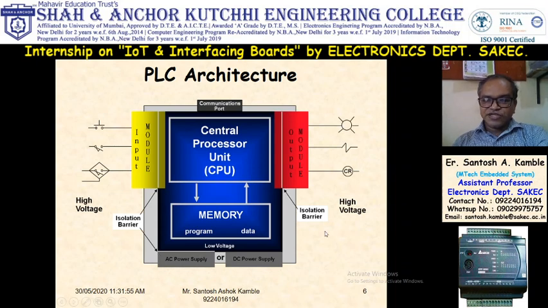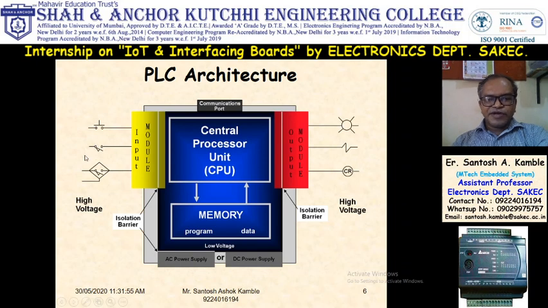So this is the isolation barrier. This is very important to protect your PLC from the outside world. The operating voltage of a PLC is 24 volt. So if you give 230 volt, it is not suitable for the PLC, so it is converted to 24 volt. So this is the barrier which will protect the PLC from 230 volt.